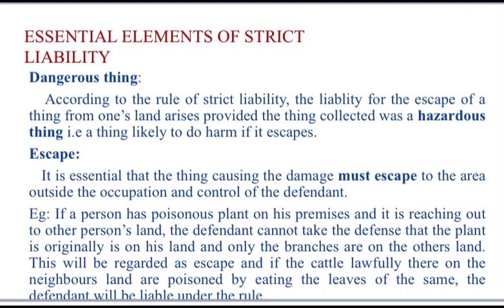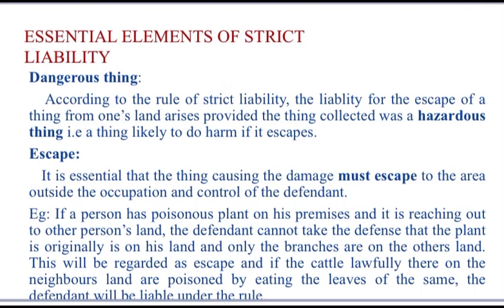Here, if a person has a poisonous plant on his premises and it is reaching out to the other person's land, the defendant cannot take the defense that the plant is originally on his land and only the branches are on the other's land. Actually it is a poisonous tree in one's land, so he can't take the defense that only the branch is on your side, so I'm not liable for the said act. So here I'll just finish off this example.